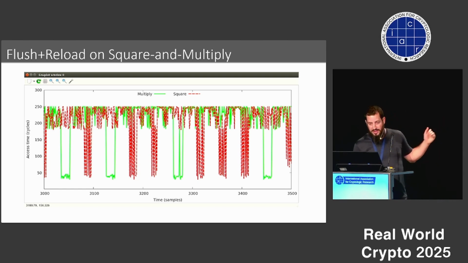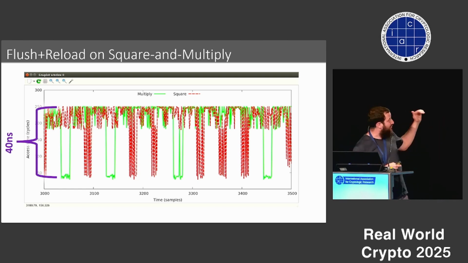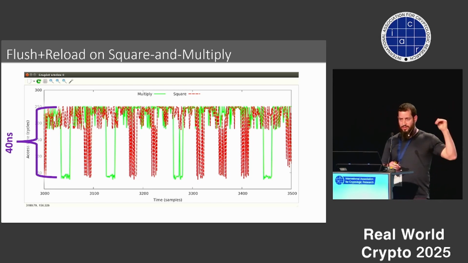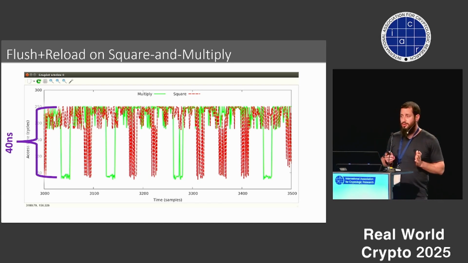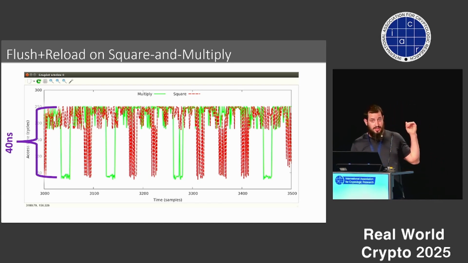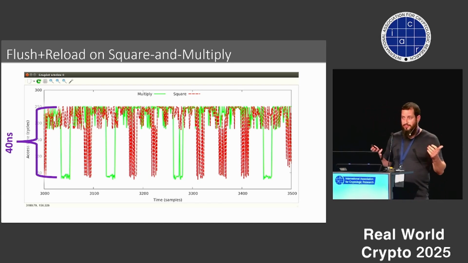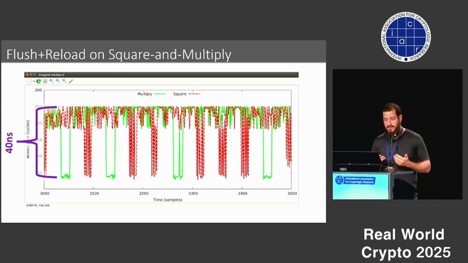So this is an example of an attack on RSA, I think, and we can see that the difference between the cache hit and miss of this attack that we do is roughly about 40 nanoseconds, which is a relatively short time. We can measure this timing difference when we have access to native code on, for example, Intel x64.